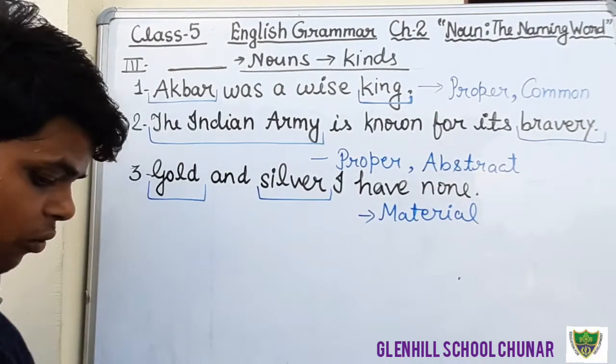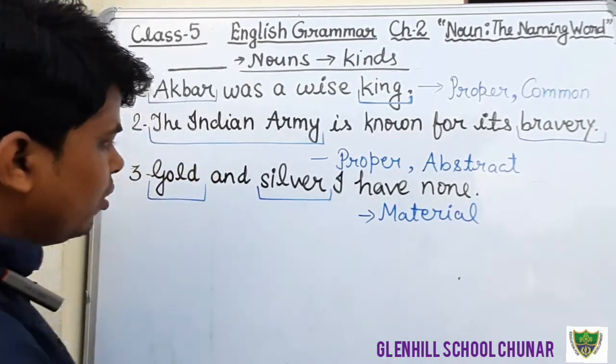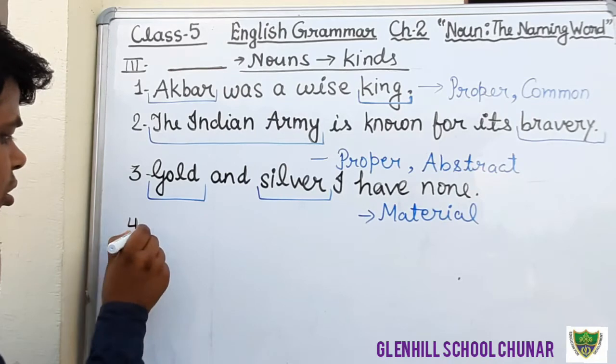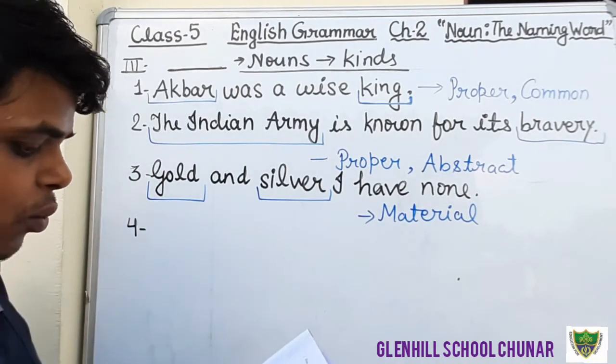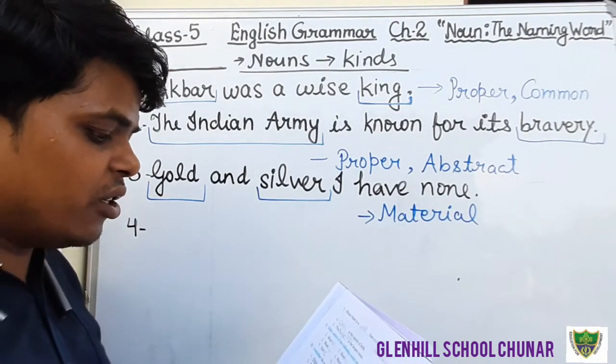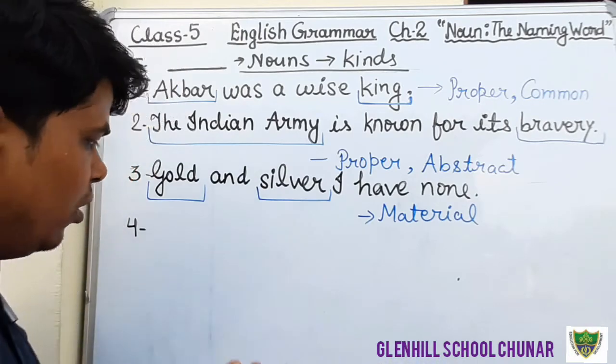Okay, now question number 4. Just see question number 4. What is question number 4? Kolkata stands on the bank of river Hooghly.